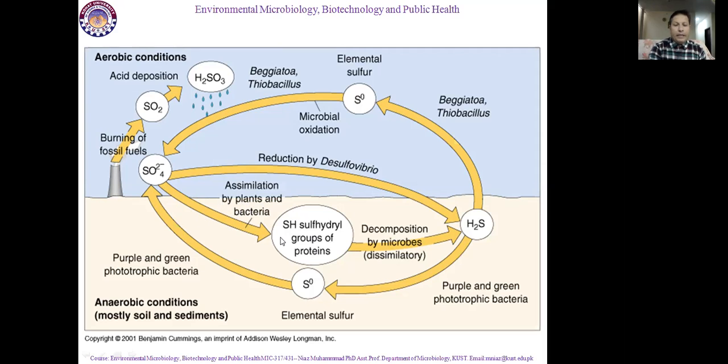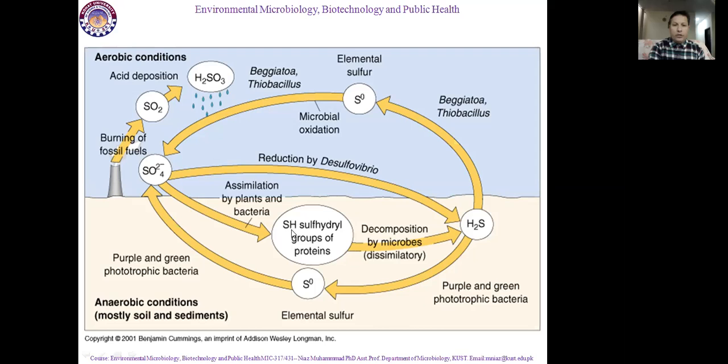This process is called assimilation by plants and bacteria, meaning conversion of sulfate into protein in bacterial cells as well as in plant cells. So what happens when bacterial cells and plant cells die?